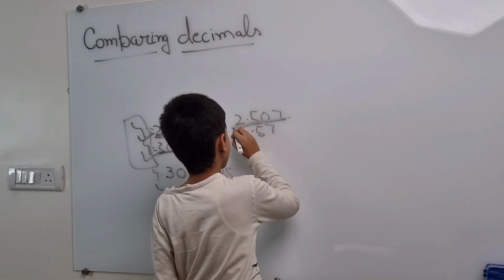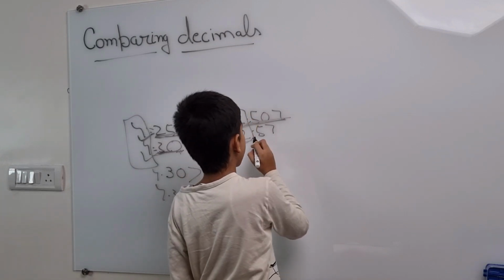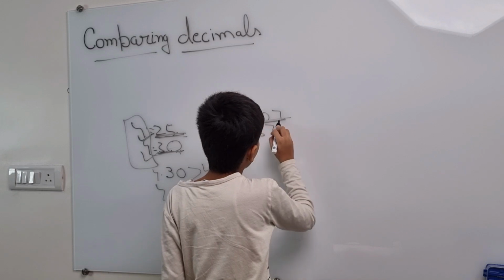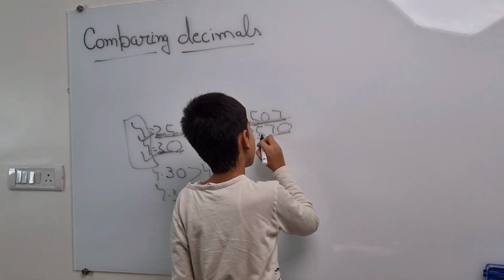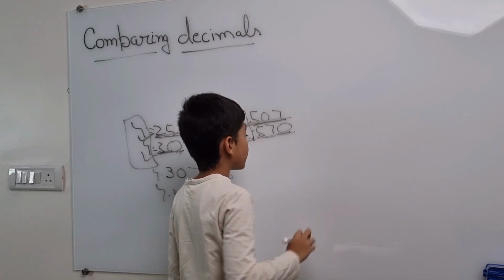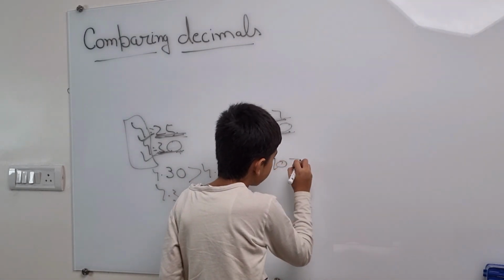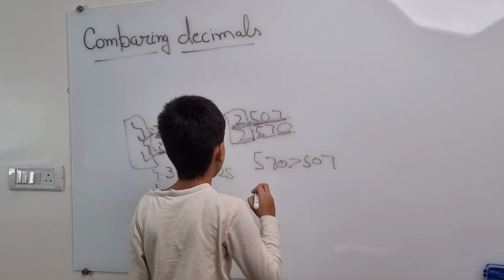So, let's compare the whole number. Equal. Second, now let's compare the decimal part. Equal the digits. Here 0 will come. Now the below one is bigger. 570 is bigger than 507. So clearly we can see that